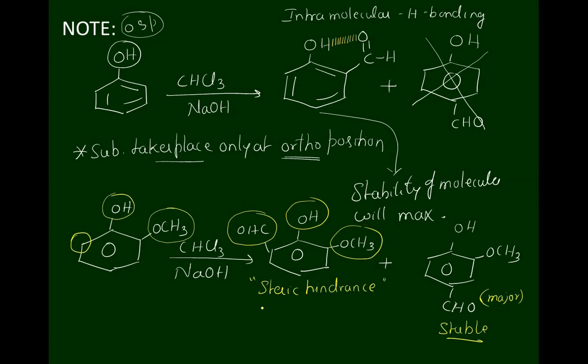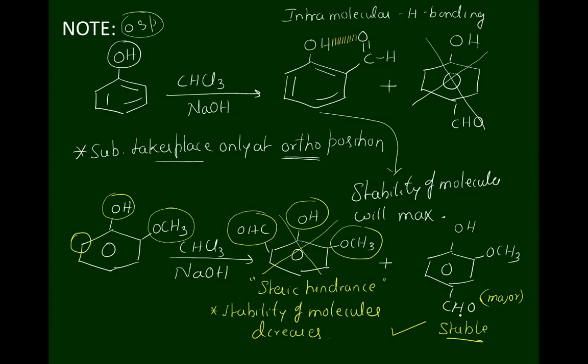Due to this, what happens? The stability of the molecule decreases. If the stability of the molecule decreases, then you cannot form this compound. Hence, we get only the stable compound when the CHO group gets bonded at the para position but not at the ortho position. Please note it down.